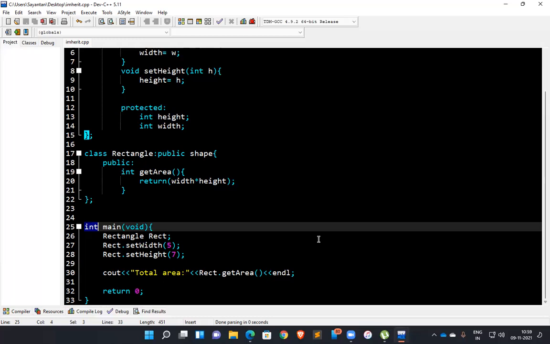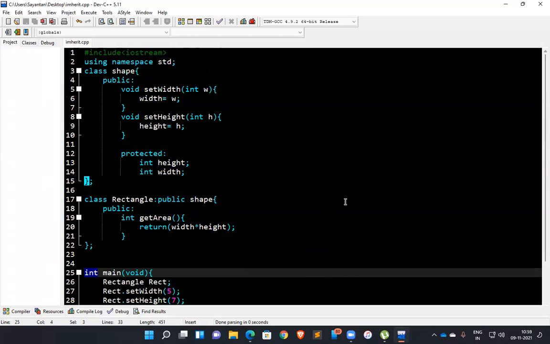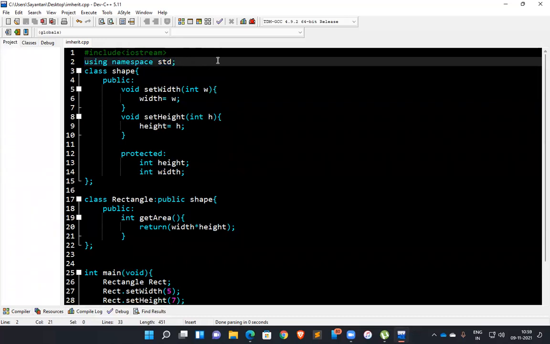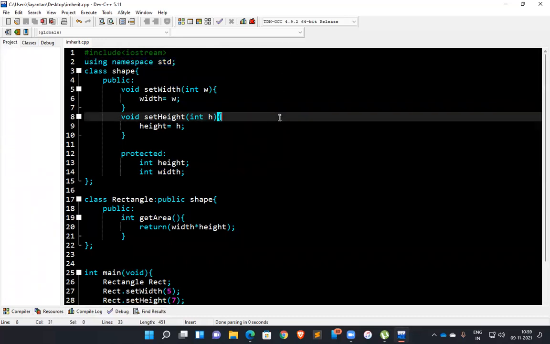If you have anything to ask about this program, you can ask me. I think it's pretty clear. The only thing is that I have omitted using namespace std, because I will explain it later so that it is much clearer.